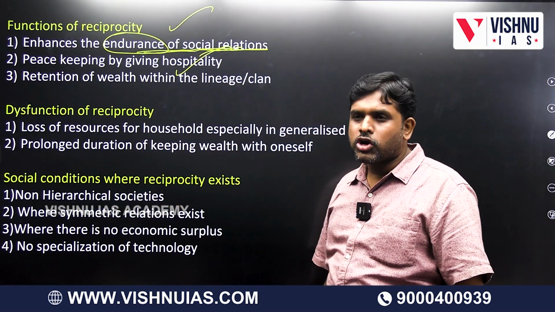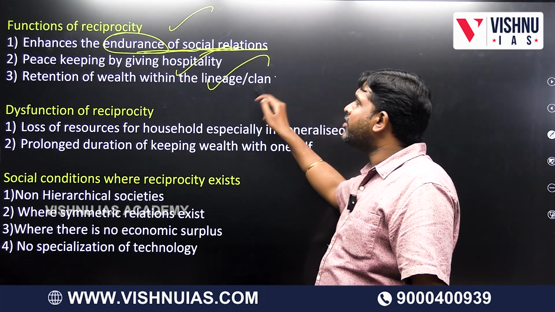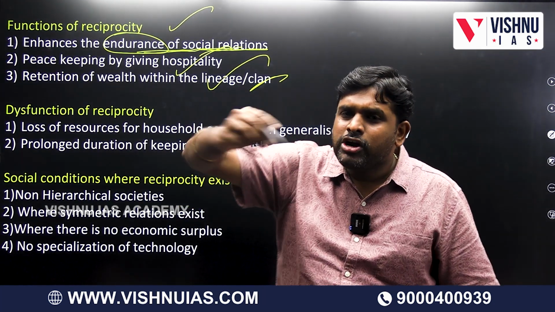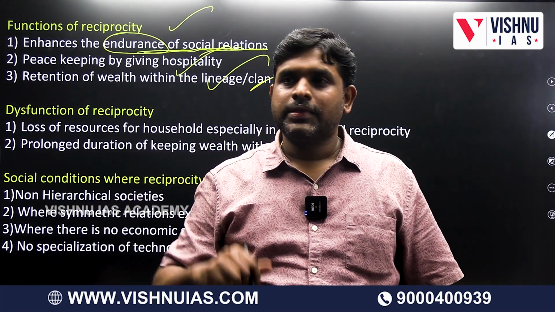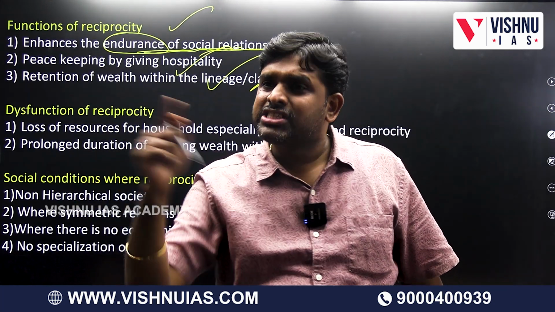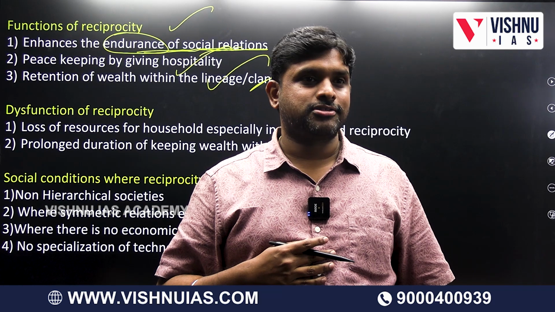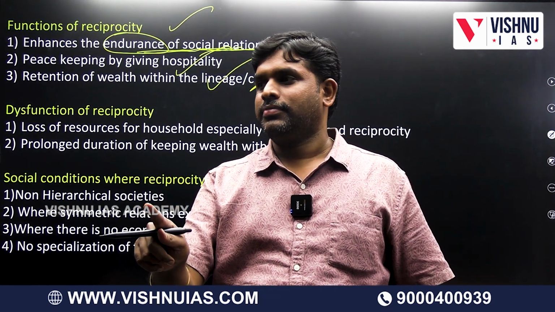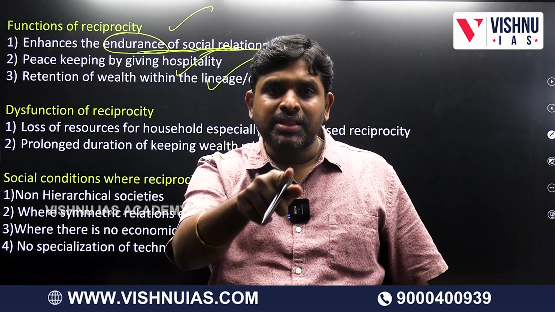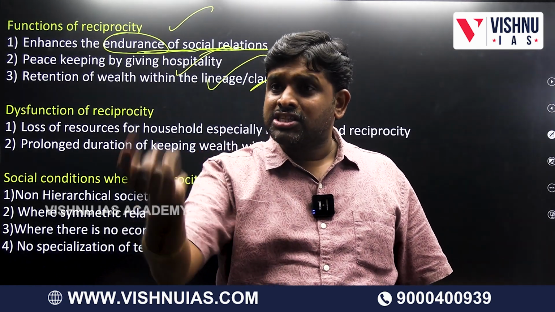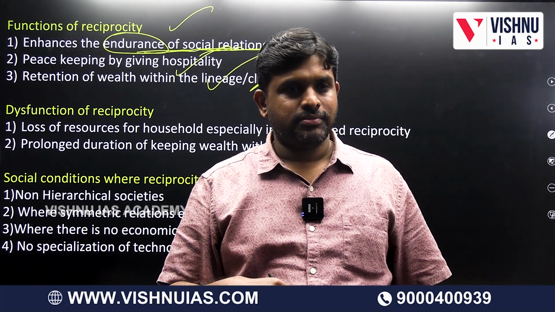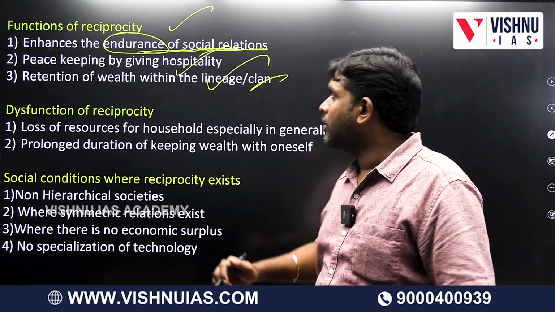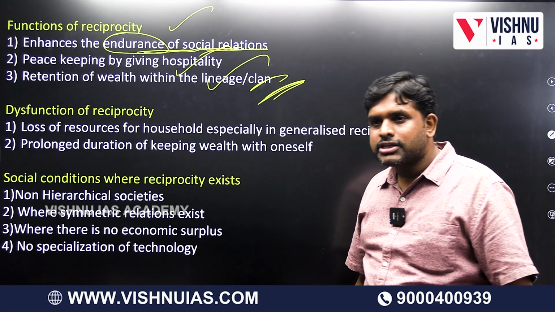Peacekeeping by giving hospitality. Retention of wealth within the lineage. The same amount is circulating. I am giving, you are giving, I am giving. So the same thing is rotating, so there is no loss. The net income will be the same. The net gift of the goods will be the same. I am giving, you are giving, the same thing is getting exchanged. These are the functions of reciprocity.